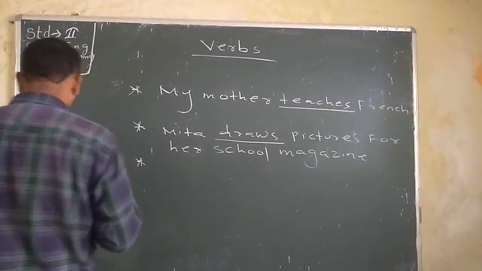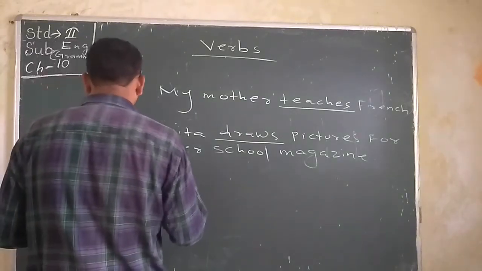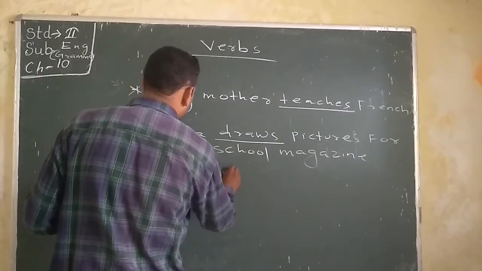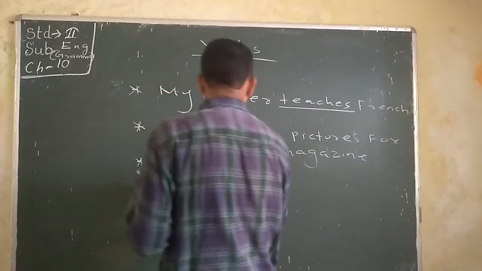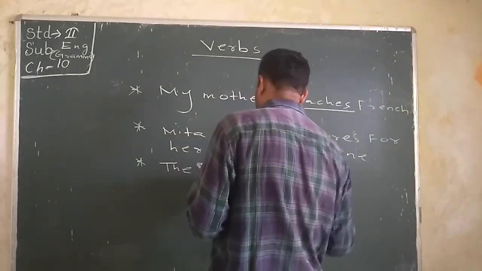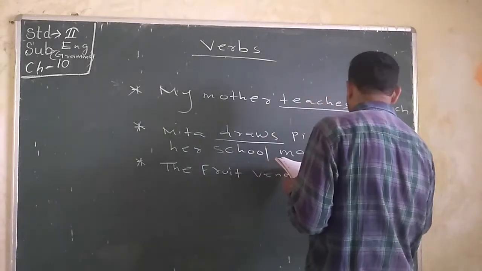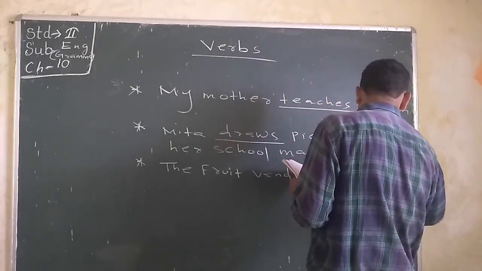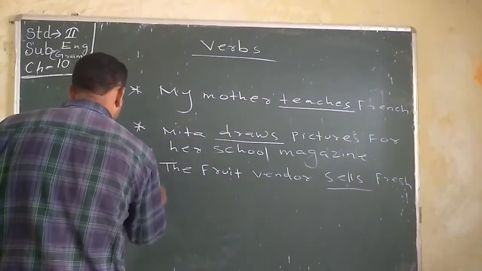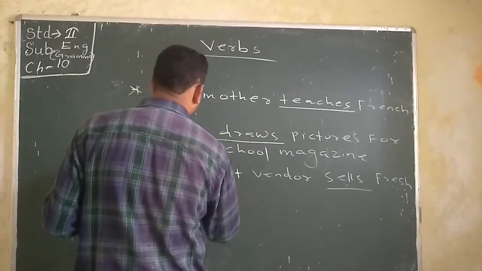Then another sentence: the fruit vendor sells fresh fruit every morning.